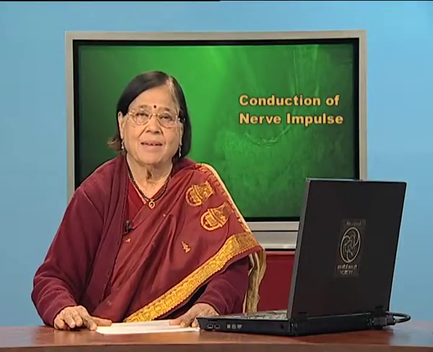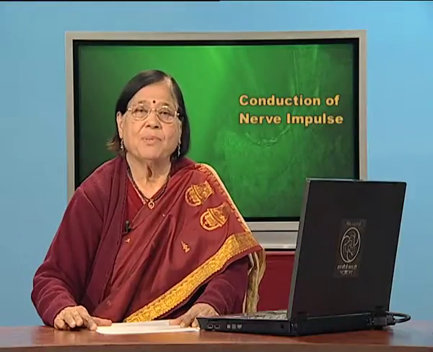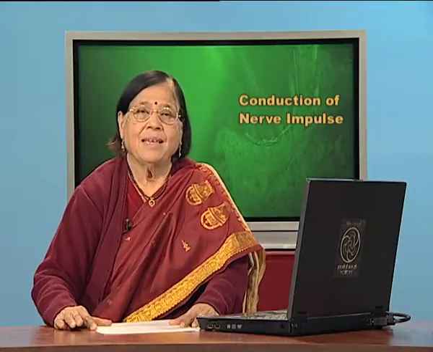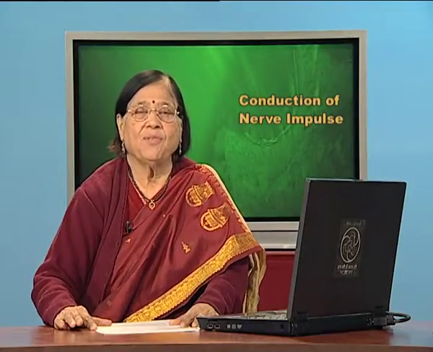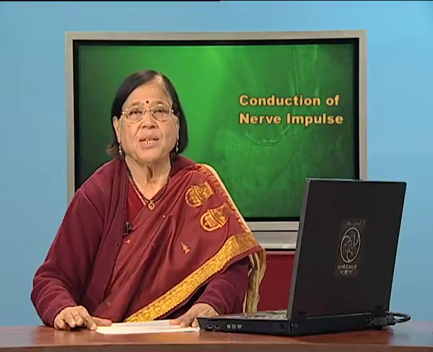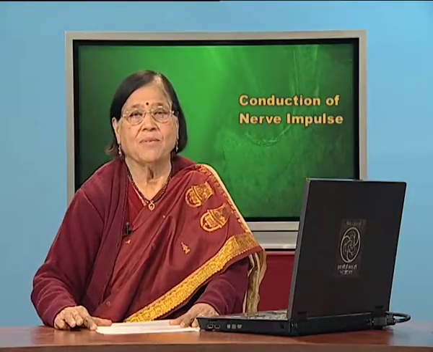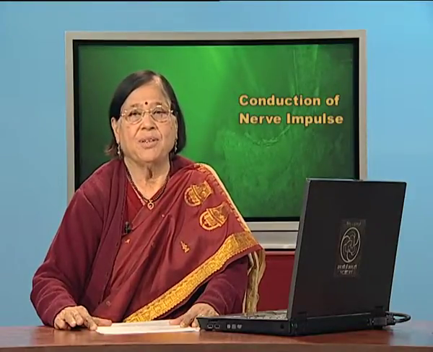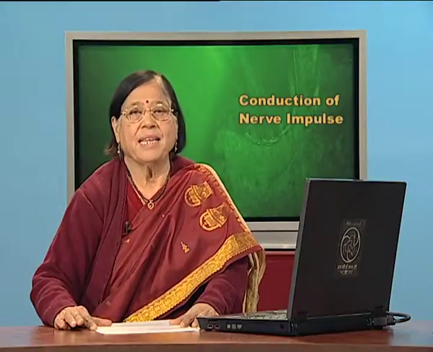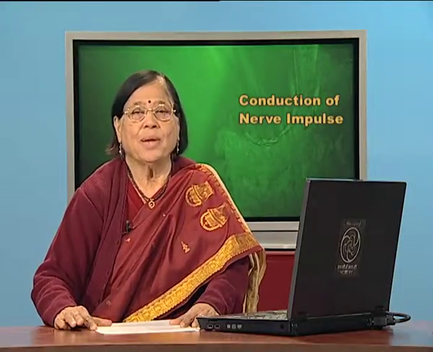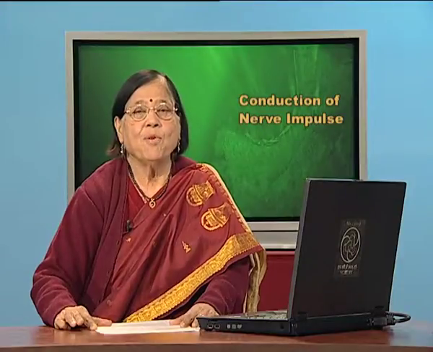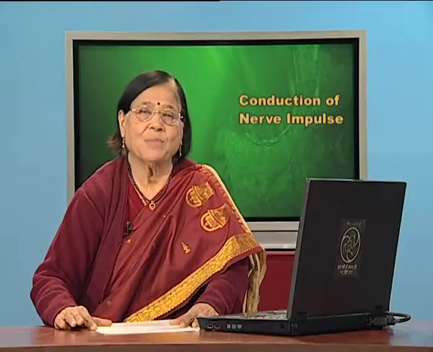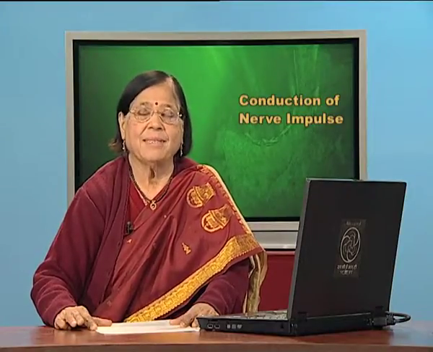During this pump action, 3 sodiums move out and 2 potassium move in, and this creates a situation which we call resting potential, which is very, very important for nerve cell, and resting potential is the electrical potential difference across the resting plasma membrane. So, in case of nerve cell, the movement of ions and the potential difference becomes an important aspect which we have understood in this session.